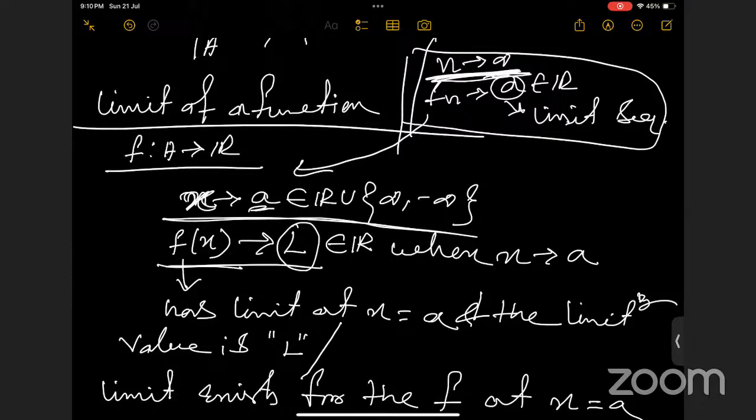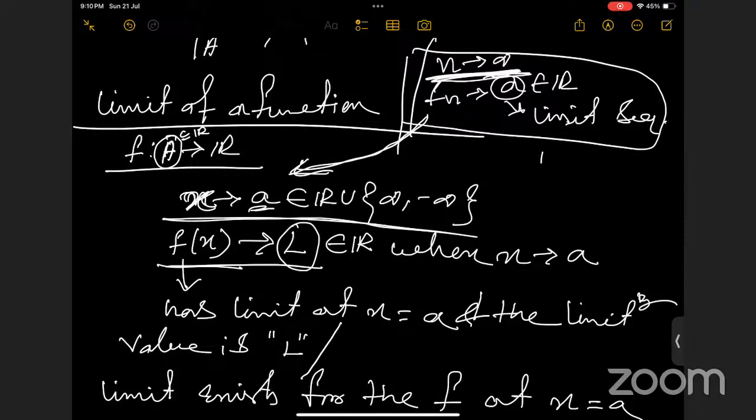Now when you come to a general function, for a sequence the domain was particularly the natural numbers, right? Yes, ma'am. And for a function, the domain is a subset of the real numbers. It can be the whole set of real numbers. It can be natural numbers. It can be integers. It can be rational numbers. It can be anything.